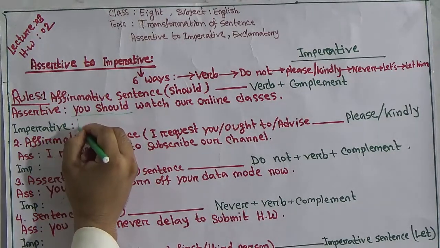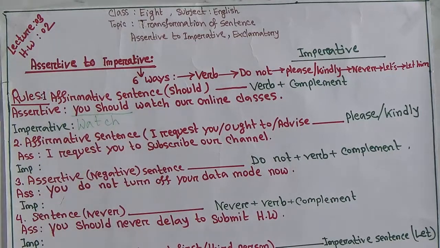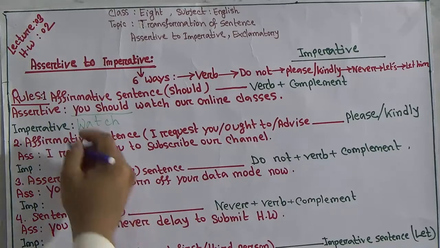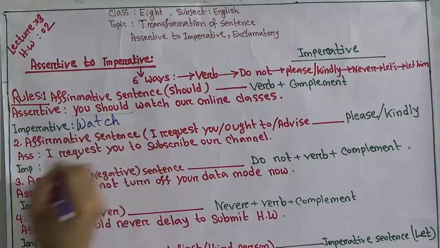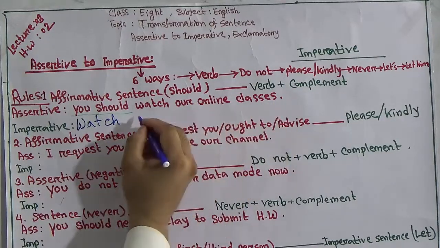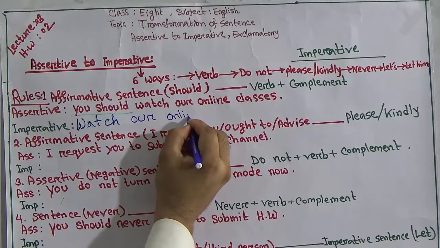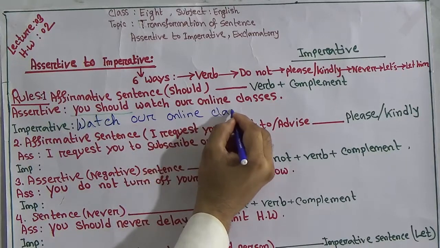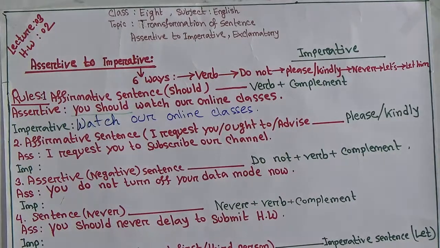First of all, write watch. Next one is our online classes. Start writing from the main verb watch, then the rest of the part of the full sentence. Watch our online classes. Okay, this is now an imperative sentence.